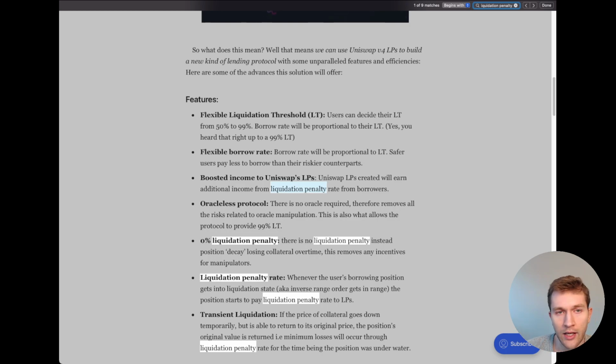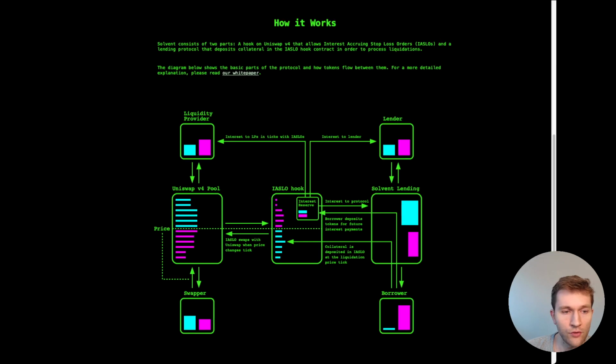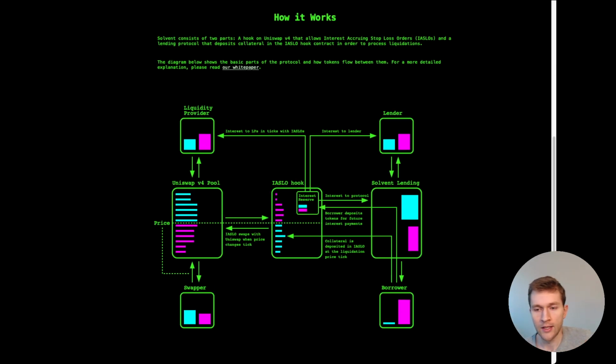So let's look at a third design, which is by Solva Network, and this is really, really nice. So Solva Network, again, is pretty similar. The one thing they do differently is that they have no liquidation rewards whatsoever. And this is really interesting. And they claim that this reduces manipulation, right? Because there is just no incentive to manipulate prices anymore.